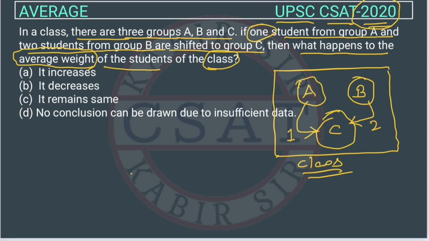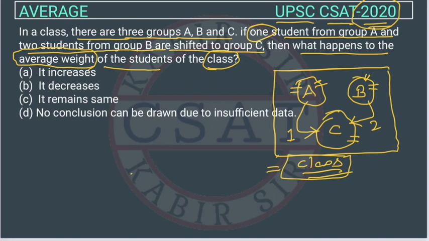See, one student is shifting from A to C and two students from B to C. So surely the average weight of group A, group B and group C will change if we are calculating the individual weight of these groups. This is not a class, the class is one only, and in it they have three groups. So if we are calculating the average weight of the whole class, it will remain the same.